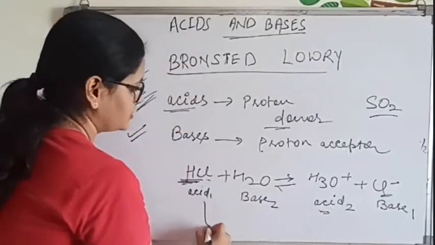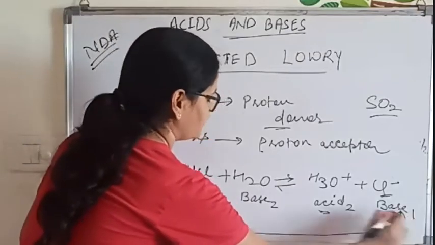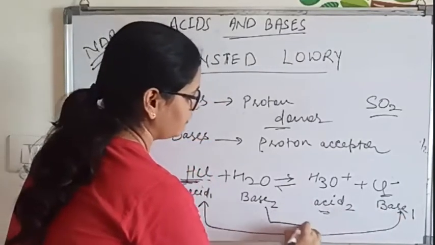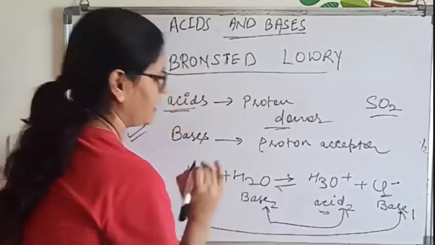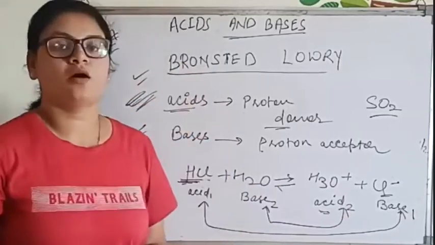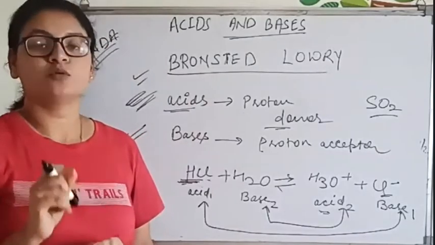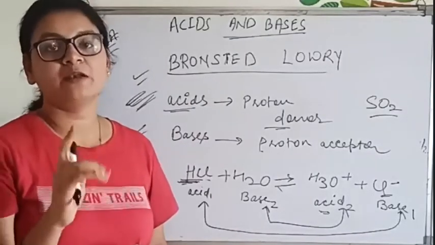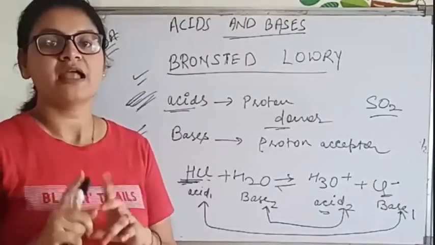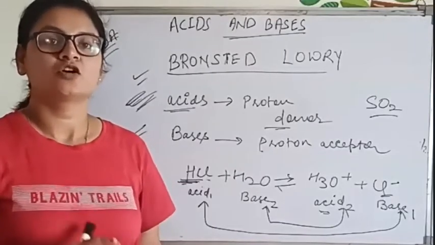Now this will be a conjugate acid and base pair, and this will be a conjugate acid and base pair. So as per the Bronsted-Lowry concept, acids and bases are differentiated by only one proton. There will be a difference of only one proton, and they form an acid and base conjugate pair.